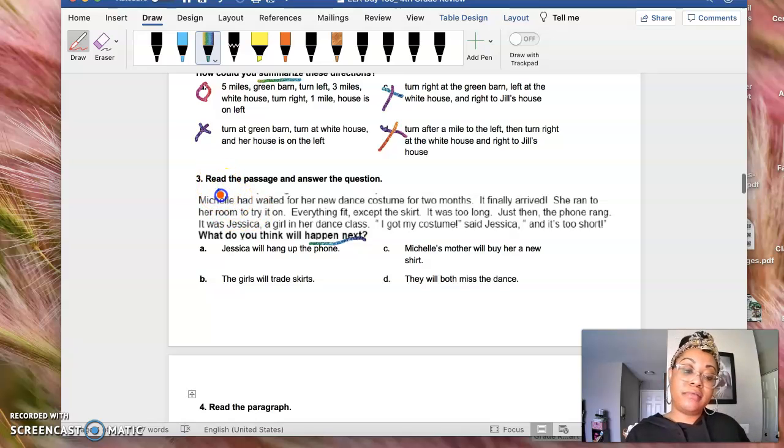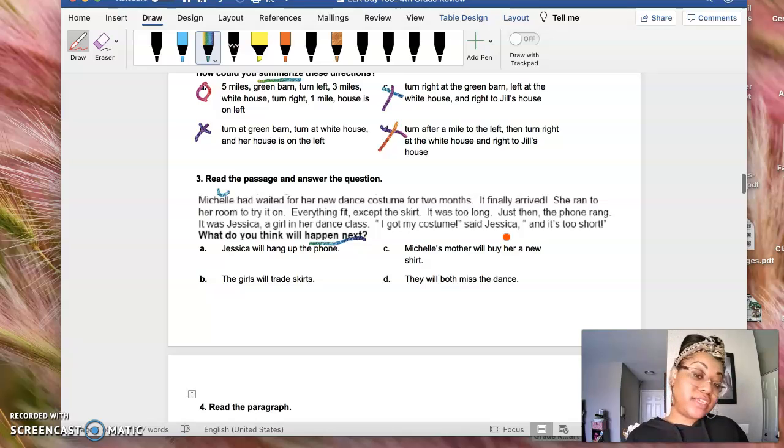Michelle, that's our character, had waited for her new dance costume for 2 months. It finally arrived. She ran to her room to try it on. Everything fit except the skirt. It was too long. Just then the phone rang. It was Jessica, a girl in her dance class. I got my costume, said Jessica, and it's too short.